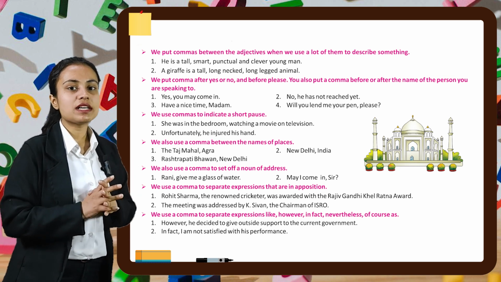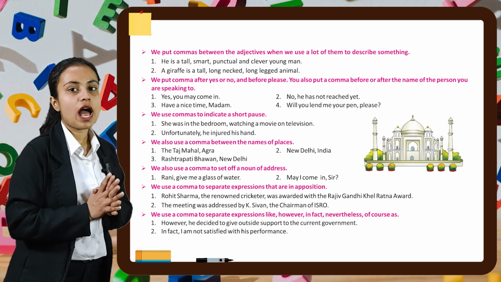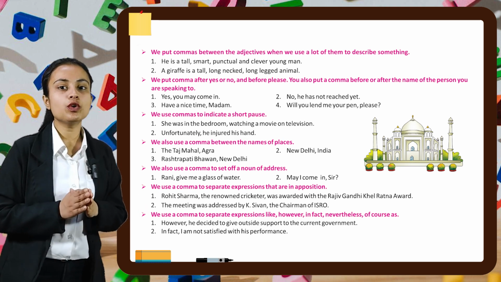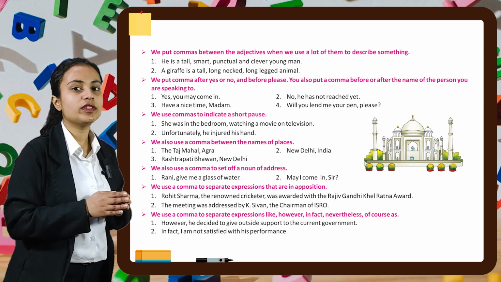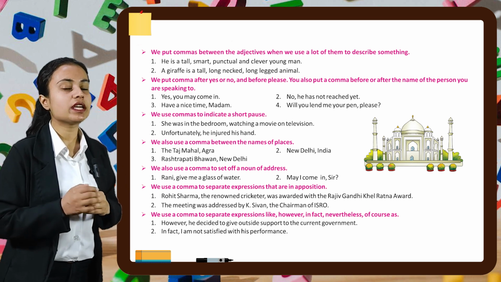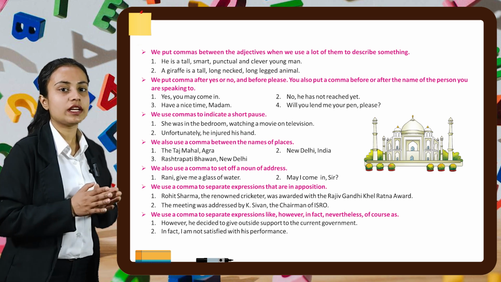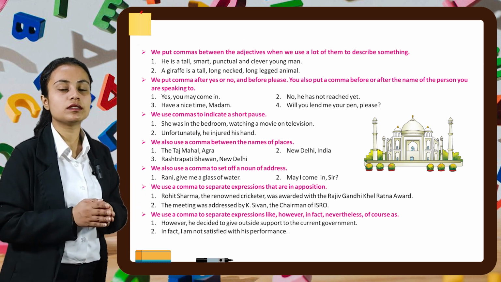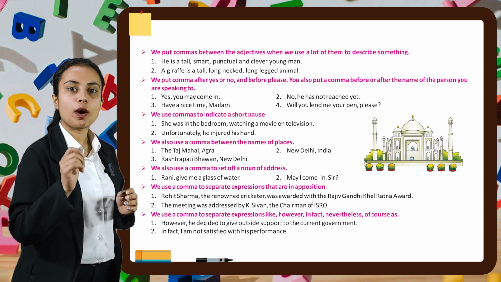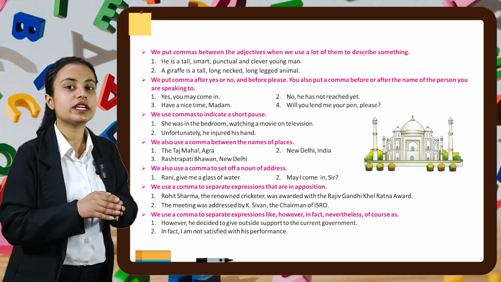Now we put commas after yes or no and before please. You also put a comma before or after the name of the person you are speaking to. For example, yes. So after yes, we put a comma, you may come in. No. Then after no, we put a comma, he has not reached yet.